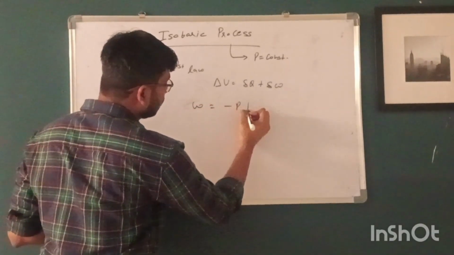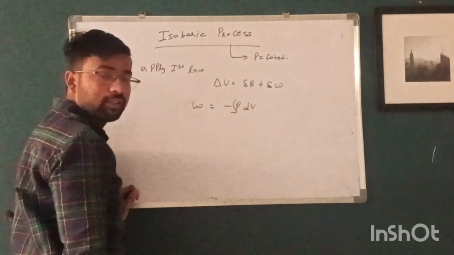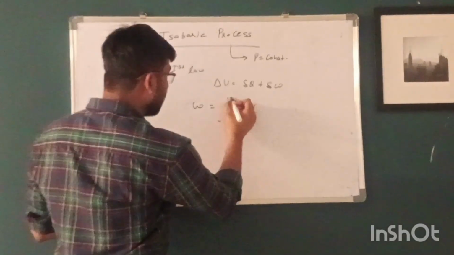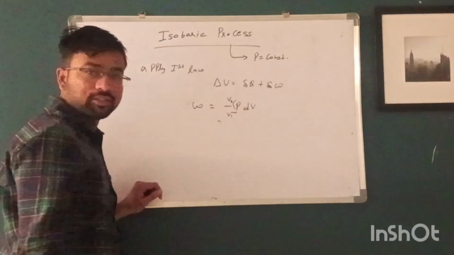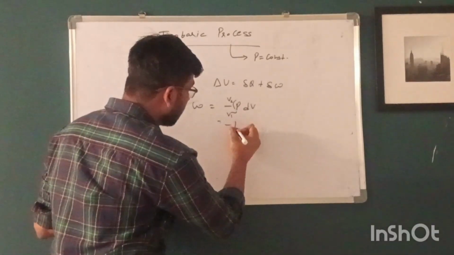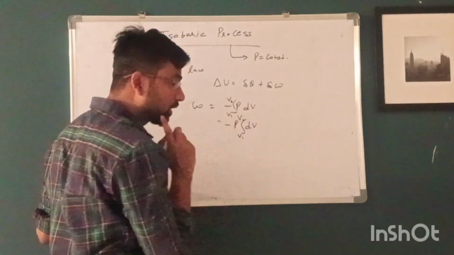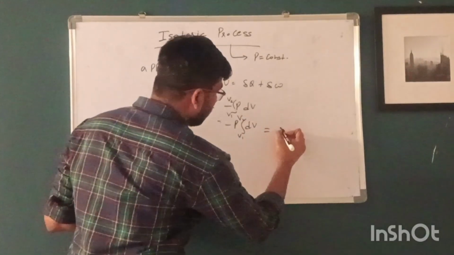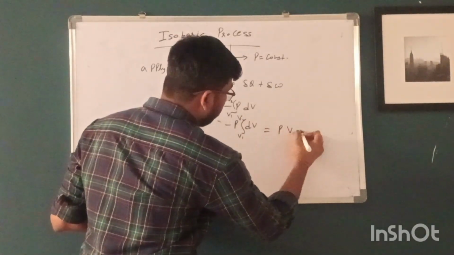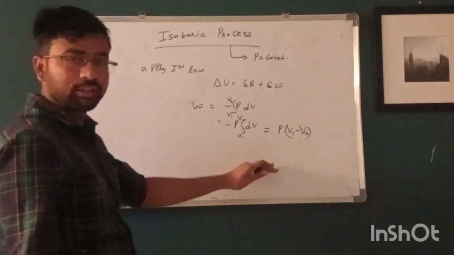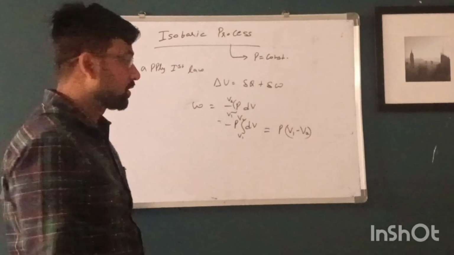So this is the formula which is used to calculate the work done. Limit is V1 to V2. We know that pressure is constant here, so that's why we take this outside the integral. So this is the formula of work done in case of isobaric process.